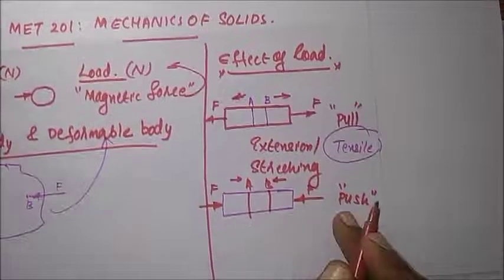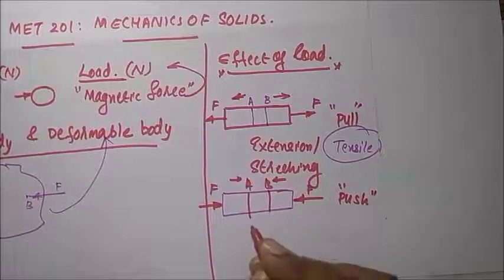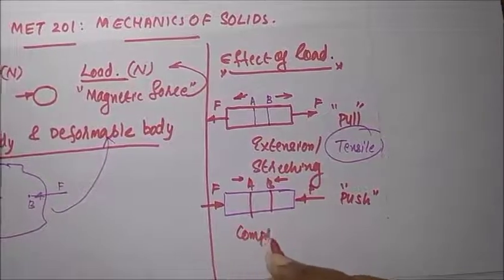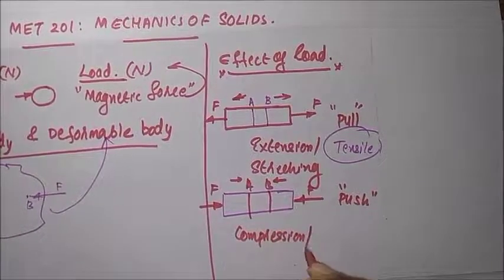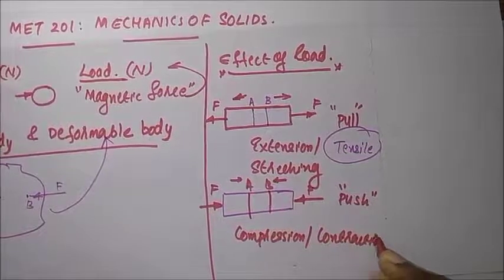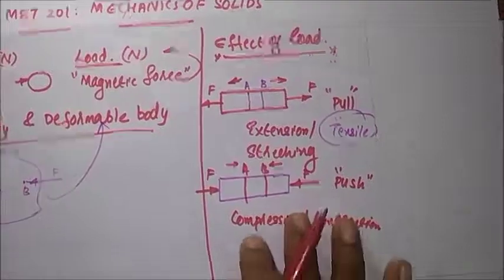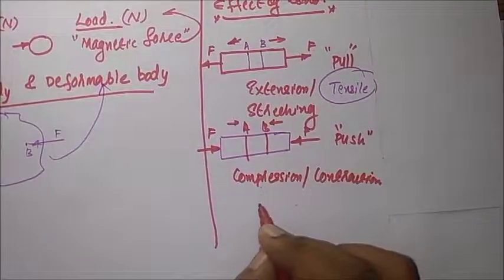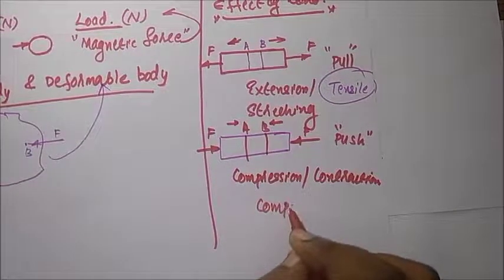That nature of force is known as compressive. What will happen? Compression or contraction takes place due to the application of this force. Then this nature of force is known as compressive force.